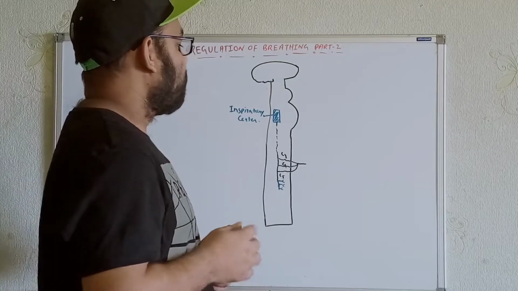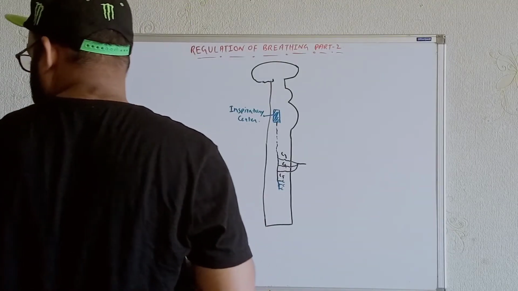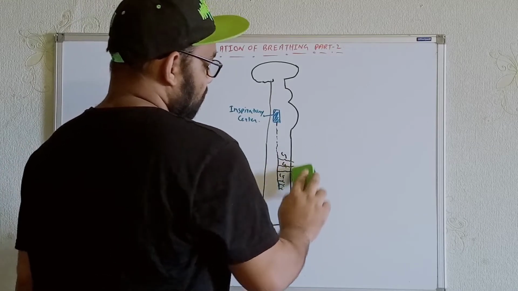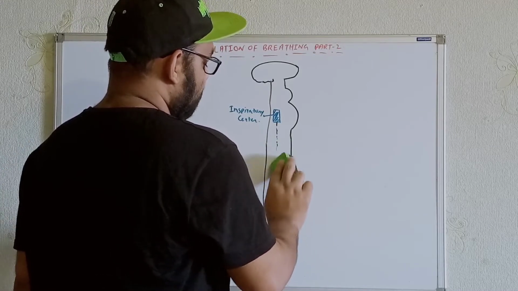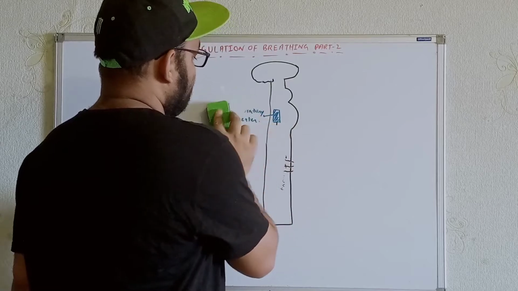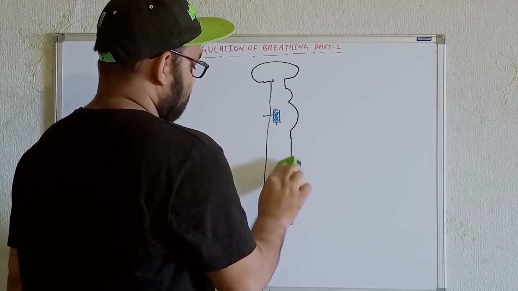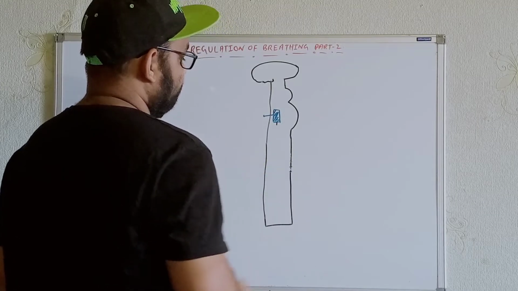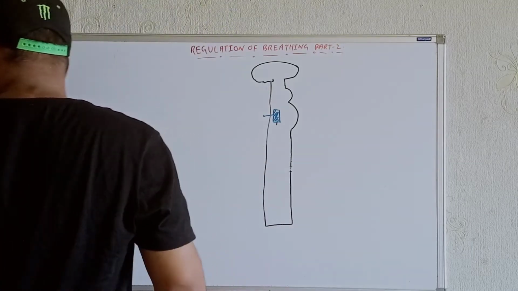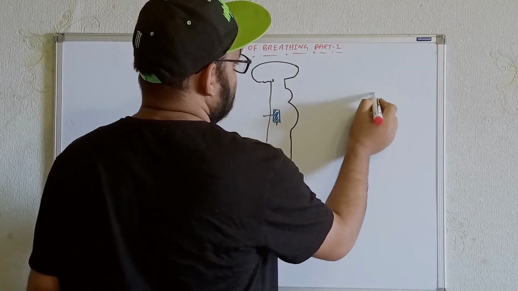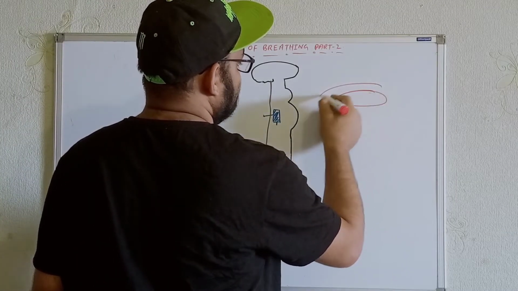Now, today I'll talk about the chemoreceptors. What types of chemoreceptors are present here, and how do they regulate breathing? Normally, there is the inspiratory center over here. Okay, let's erase this part. Now, if we look at the blood composition, what are the major factors over here?